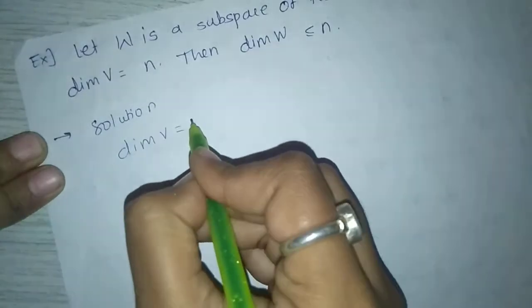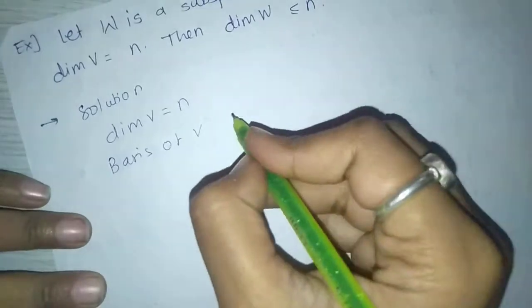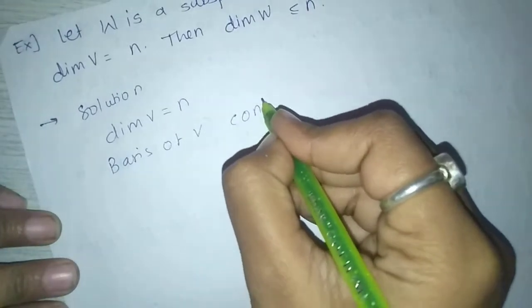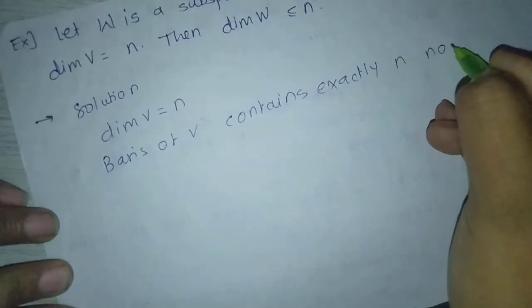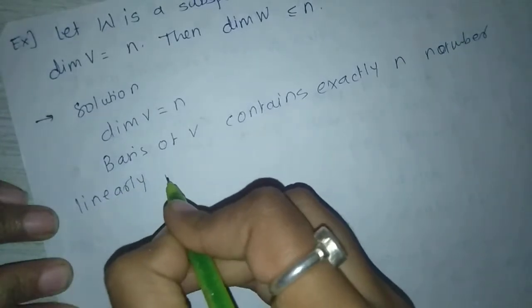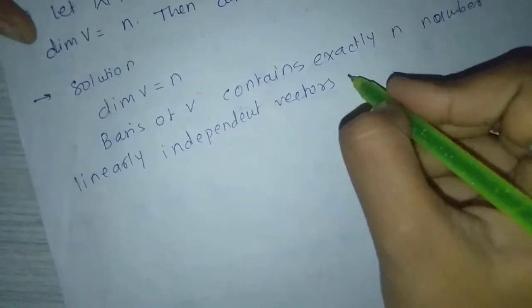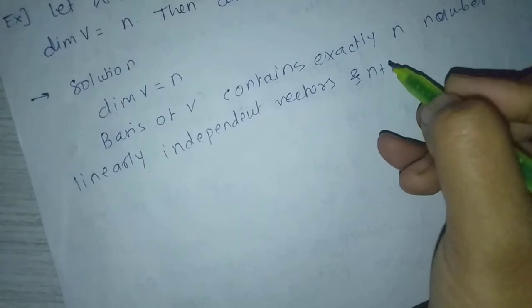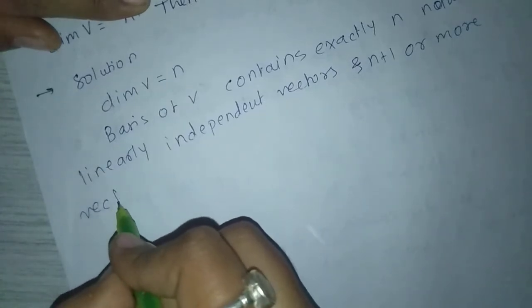Dimension of V equal to n is given, so the basis of V contains exactly n linearly independent vectors, and n plus 1, meaning more than n vectors, are linearly dependent.